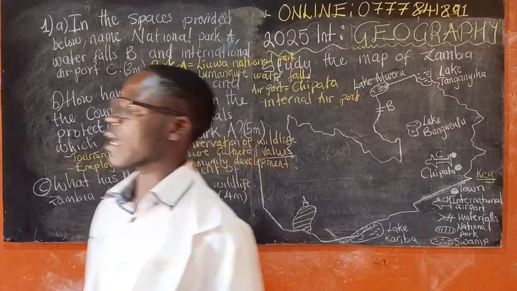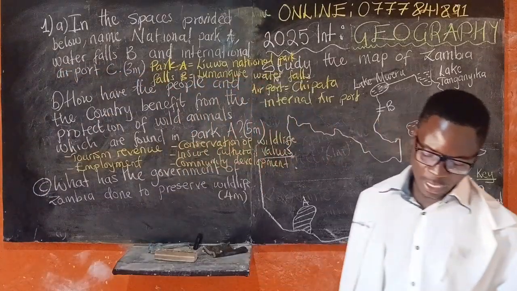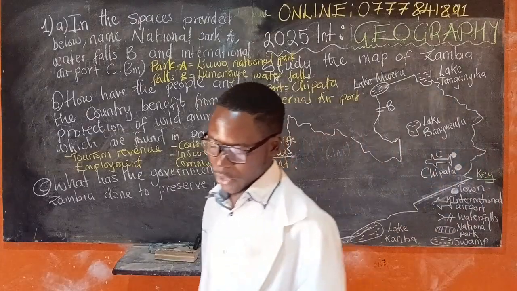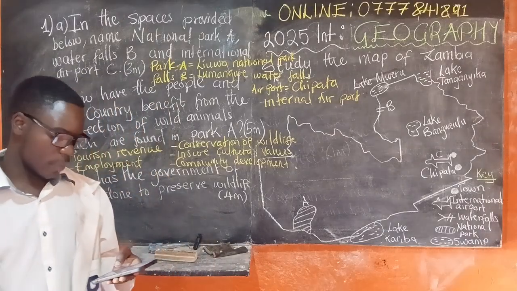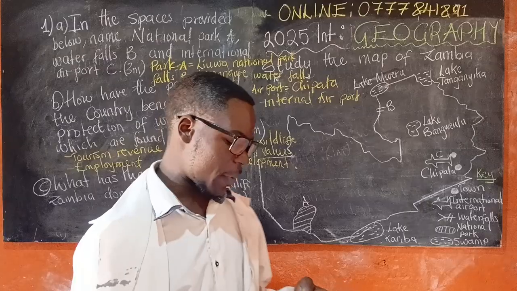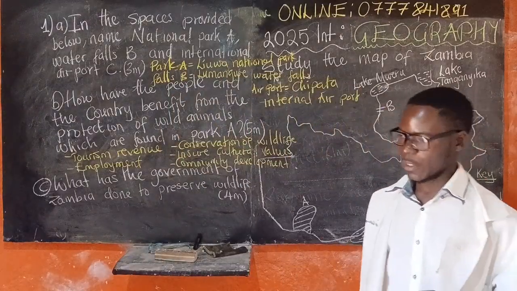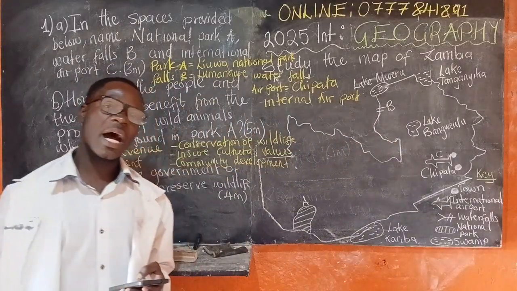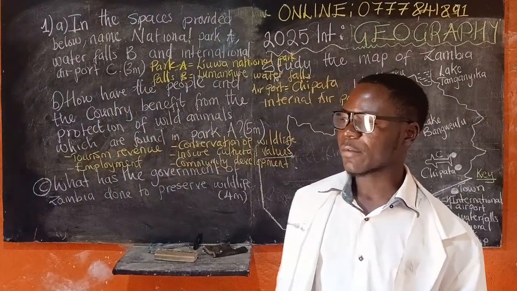Once you kill the wildlife, what happens? You become arrested. Then apart from that, community involvement. This is the introduction of community-based natural resource management so that local people benefit from it and also protect the wildlife. So these are the major 4 things which the government of Zambia had to implement so that the wildlife can be protected.